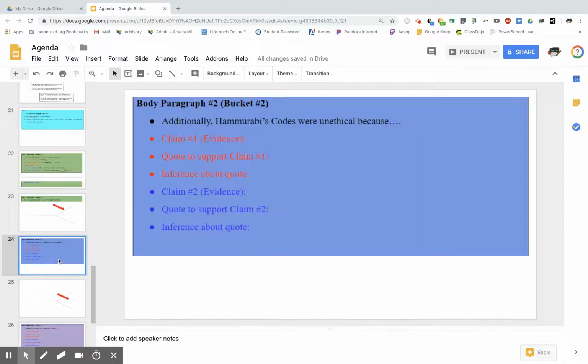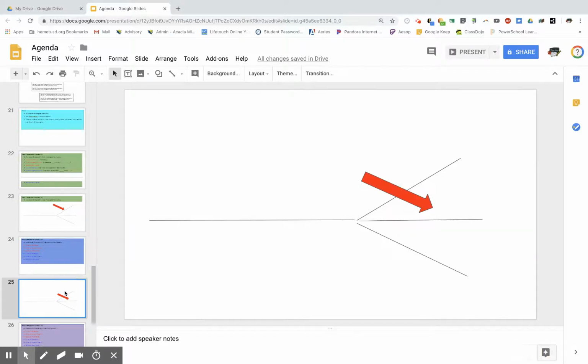Then when you get to the next section, I have another sentence starter for you. So additionally, Hammurabi's codes were unethical because, if this paragraph is about the common man, you could say because it was even against the common man. If this paragraph was about slaves, additionally, Hammurabi's codes were unethical because he was evil towards slaves. Again, if you are having trouble coming up with one of the reasons, you find it on the branch, but you already assigned your reasons to each paragraph because you already wrote the claims and evidence.